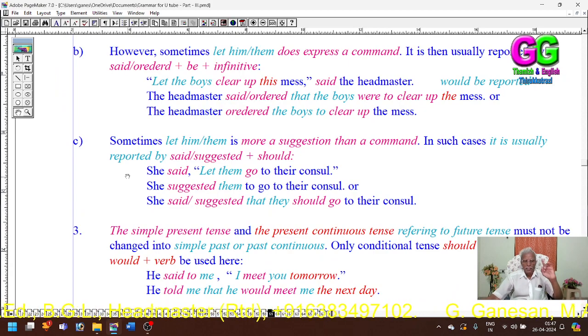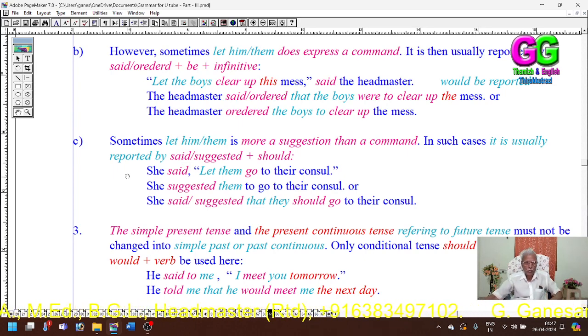The third one is "let" or "let them", which usually expresses a suggestion. So the reporting verb "suggested" is used. Here also, "let" can be used either in imperative form or in statement form.